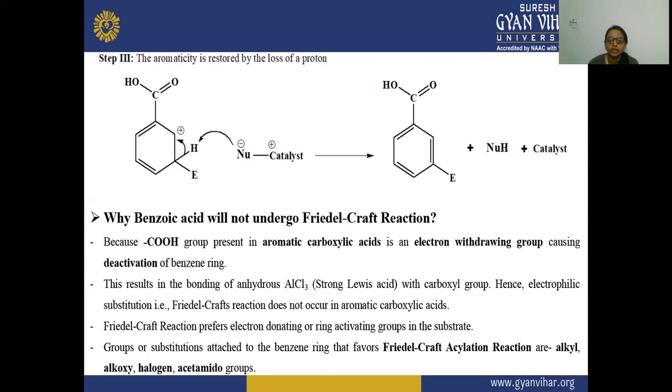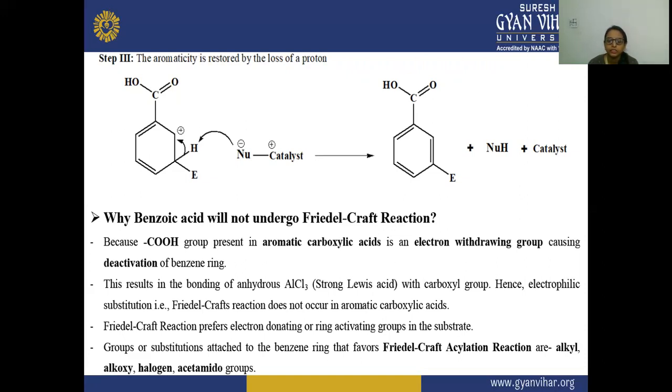Due to this, there is bonding of the anhydrous Lewis acid with this carboxylic group. The bond is formed between the catalyst, anhydrous aluminum chloride, which is a strong Lewis acid, and the COOH group.